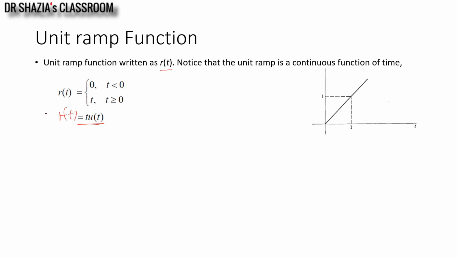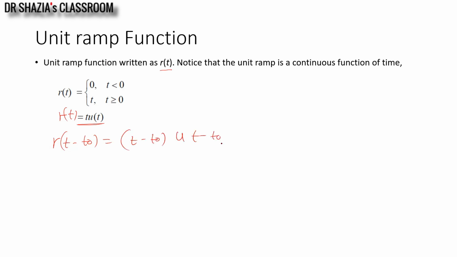Now if I want to delay this signal r of t by an amount t naught, then the signal will be 0 for t less than t naught and equal to t minus t naught times u of t minus t naught.